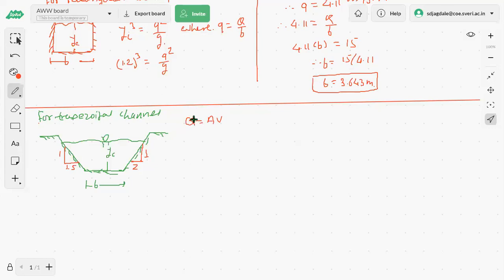Then from this general equation also you will get the answer, or we will be taking the help of the specific energy also. For that, we will be required to calculate the specific energy firstly. Okay. And for specific energy, we will be required to calculate the critical velocity. Okay. So Q is equals to area into velocity. V will be critical. Q will be the discharge. That will be the critical one.